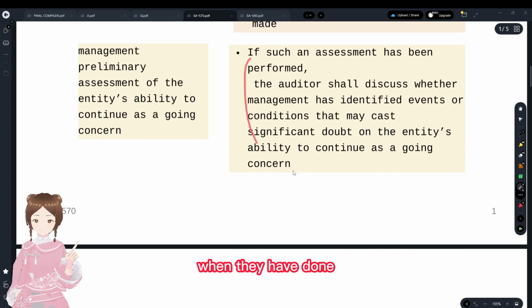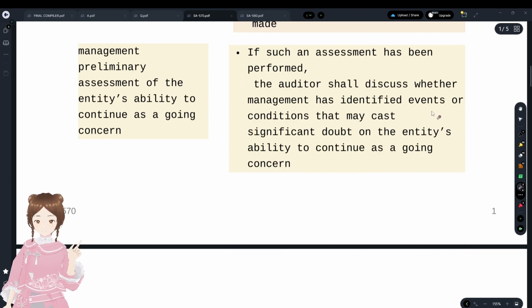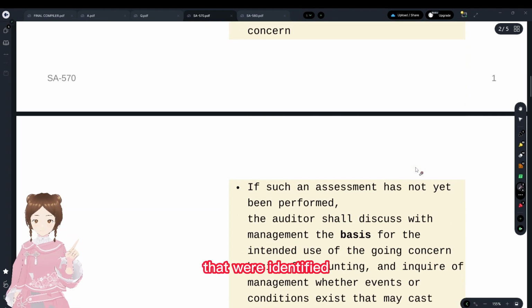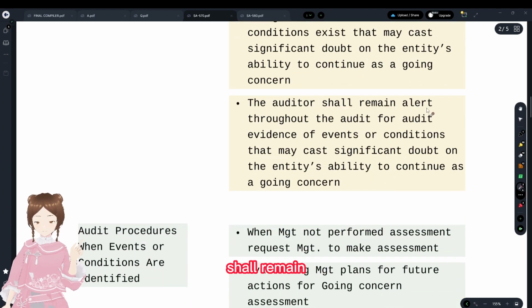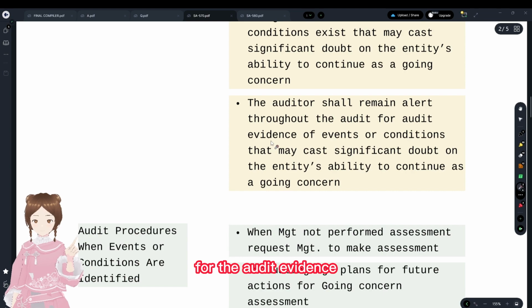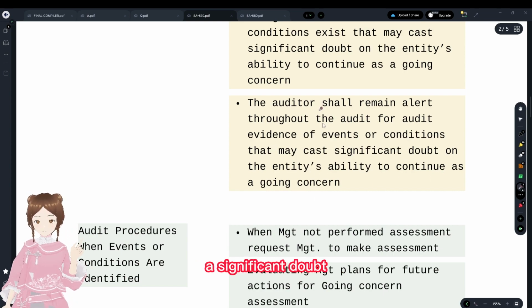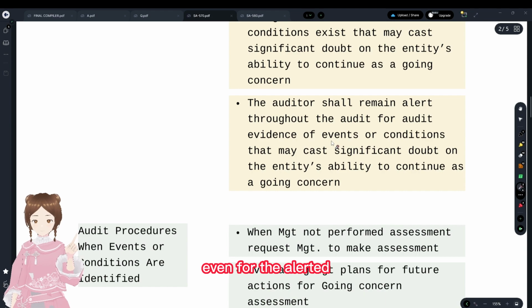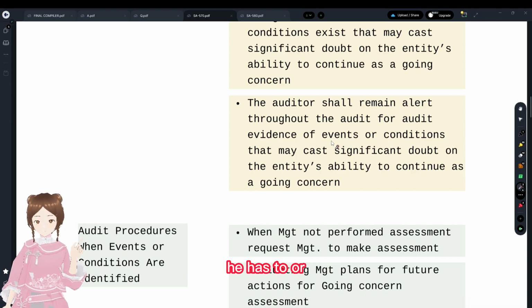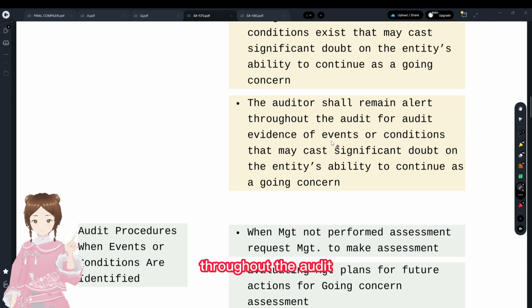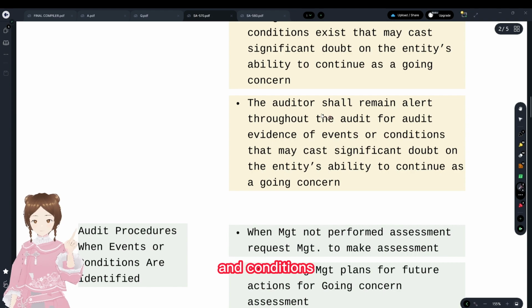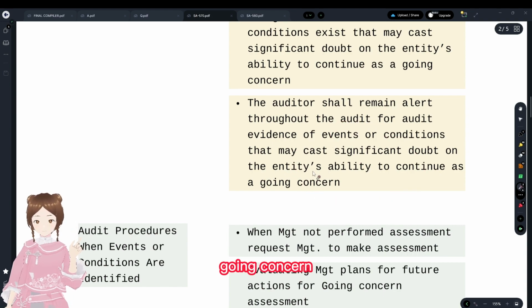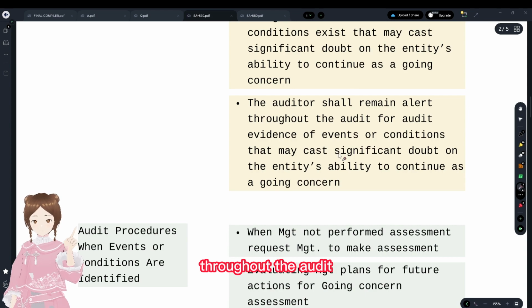First, when management has done the assessment, he will identify the events or conditions that were identified by the management. If they have not done it, he asks on what basis, and inquires about the events. The auditor shall remain alert throughout the audit for audit evidence of events that cast a significant doubt. This is like professional skepticism. Even for related party transactions, he has to maintain professional skepticism throughout the audit, and for the events and conditions that cast a doubt on the going concern also, he has to remain alert throughout the audit.